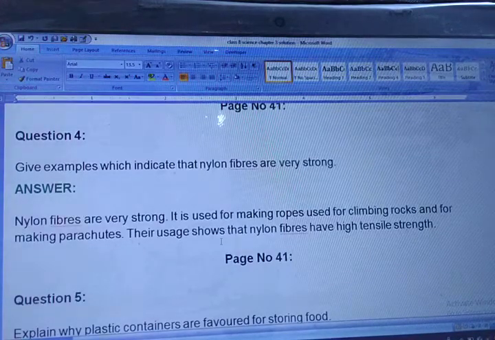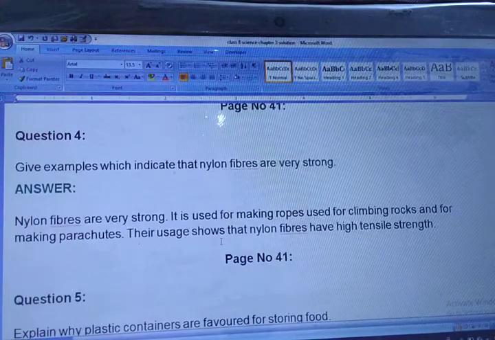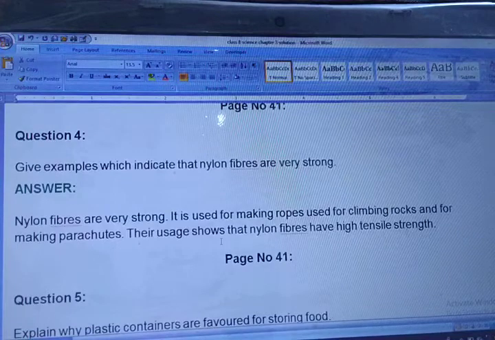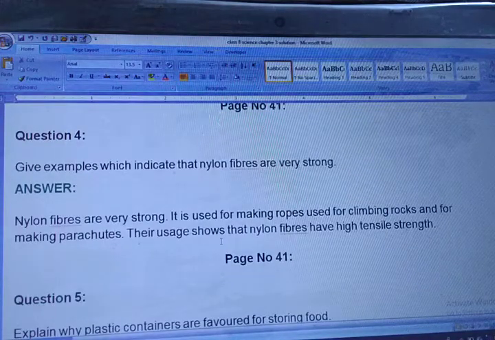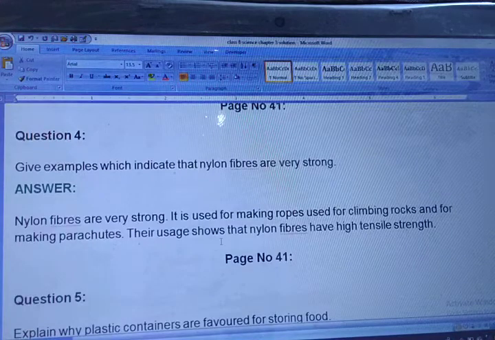Already I have explained these answers in previous videos. You can just search for nylon. You can search directly class 8 chapter 3 by Sonu sir, class 8 science chapter 3 by Sonu sir. You will get all the videos of chapter 3. From that you can see some of the properties, as it is given that it is specially used for making ropes, and those ropes are used for climbing rocks and making parachutes. These are also uses, as nylon fibers have high tensile strength.